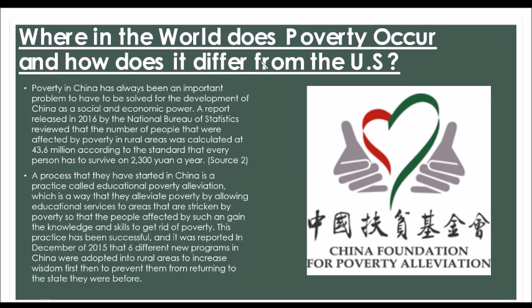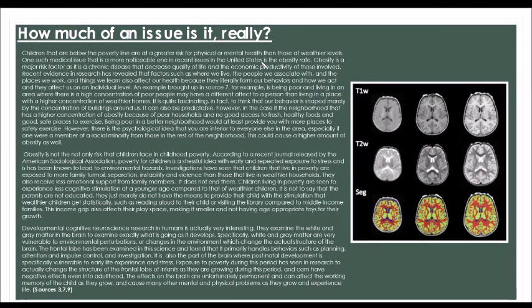A process that they have started in China is a practice called educational poverty alleviation, which is a way that they alleviate poverty by allowing educational services to areas that are stricken by poverty so that the people affected by such can gain the knowledge and skills to get rid of poverty. This practice has been successful, and it was reported in December of 2015 that 6 different new programs in China were adopted into rural areas to increase wisdom first, then to prevent them from returning to the state as they were before. How much of an issue is it really?